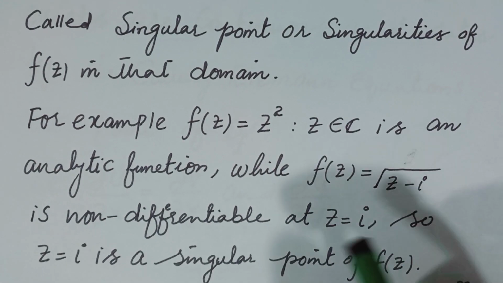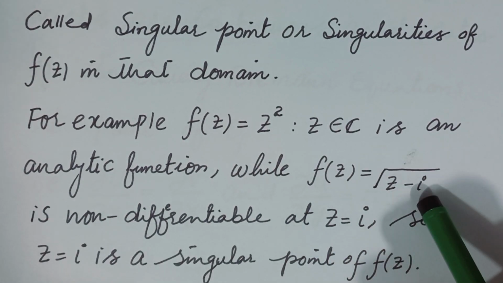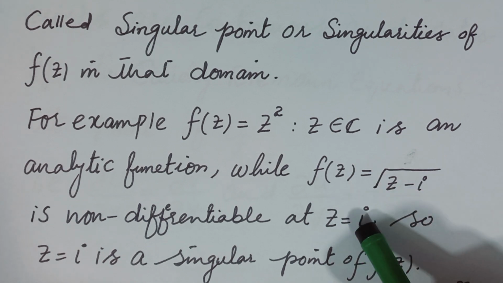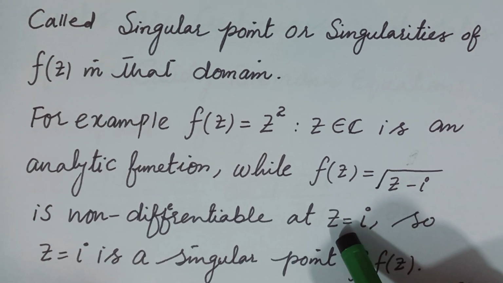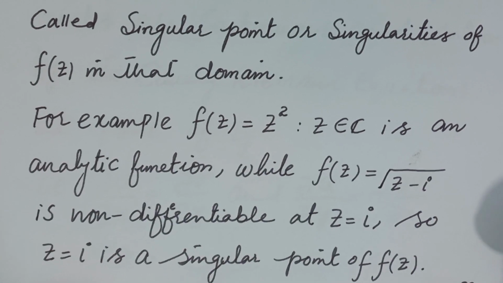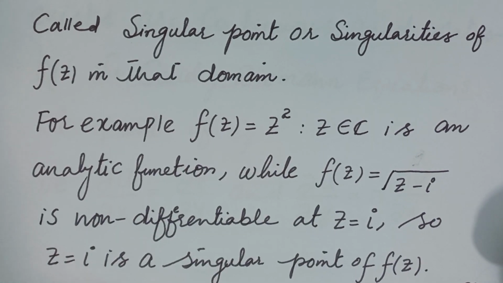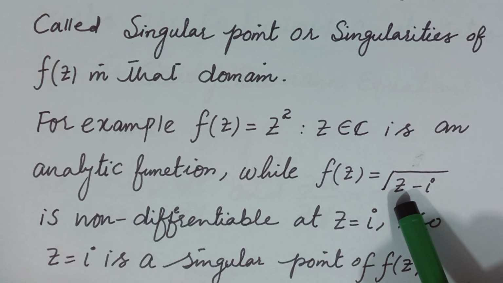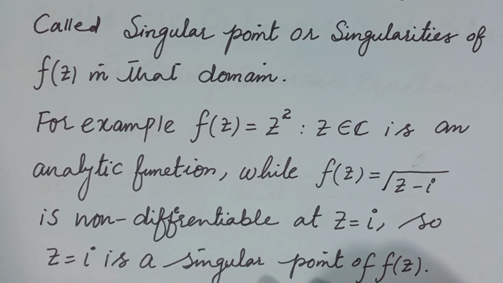That's why this function is an analytic function. While the function f of z is equal to 1 over z minus iota, this function is not defined and not differentiable at z equal to iota. So z equal to iota is a singular point of f of z. And further, this function is not an analytic function.